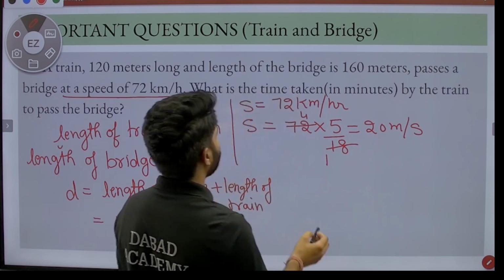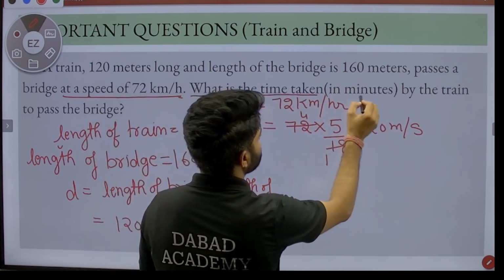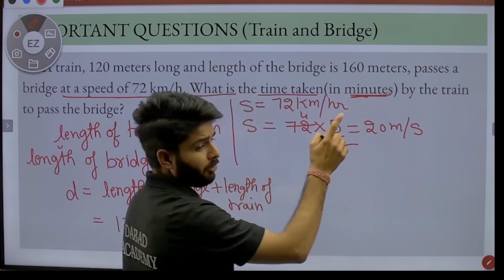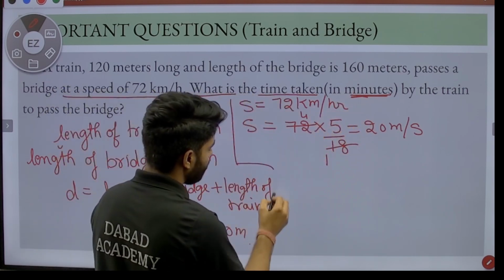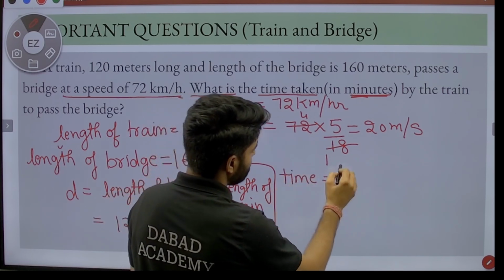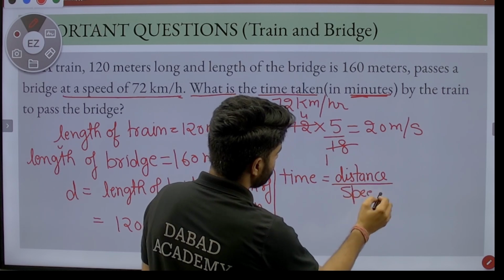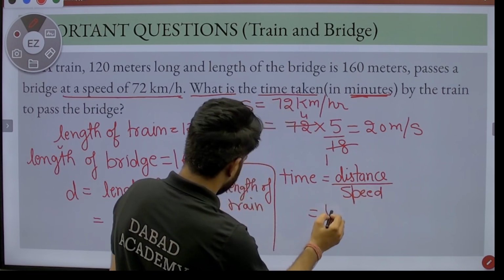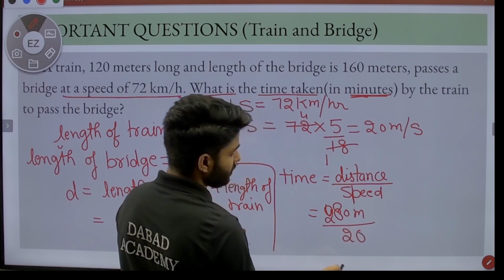And here we have to find the time taken by the train in minutes. This is the crucial point. We have to change the time into minutes. So we already know the formula of time, that is equal to distance upon speed. So we have distance is 280 meter and speed is 20.